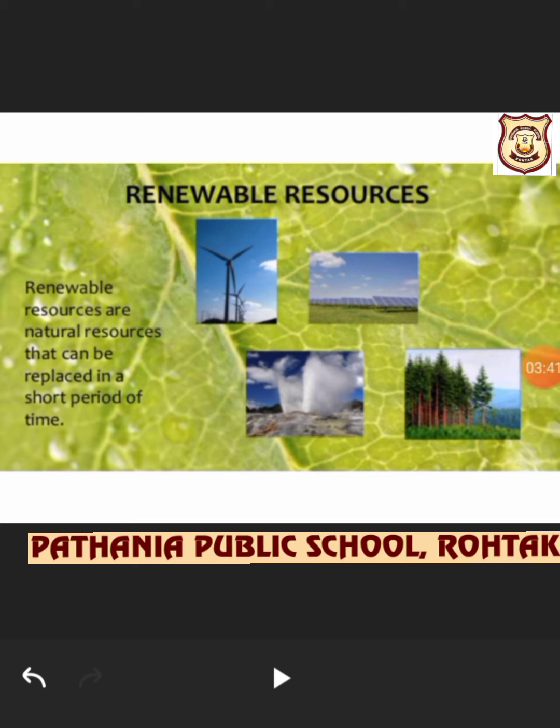Let's see the pictures of the renewable resources, beta. Renewable resources are natural resources that can be replaced in a short period of time. You can see the pictures over here, and the forest is also a very good example.